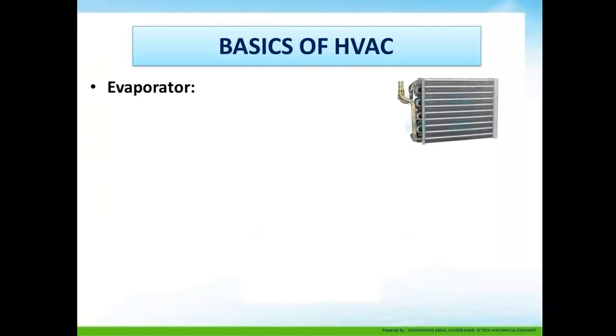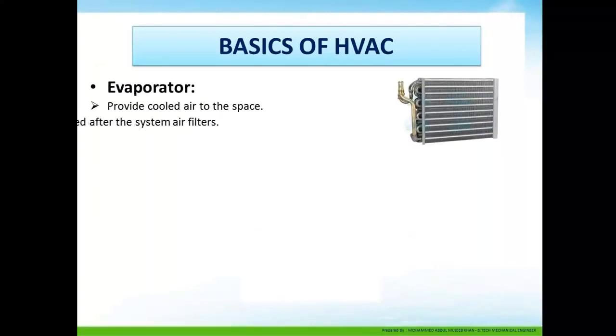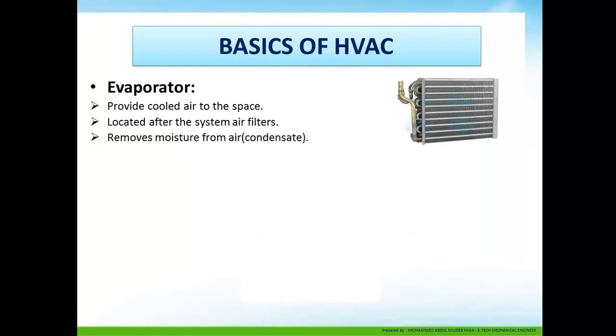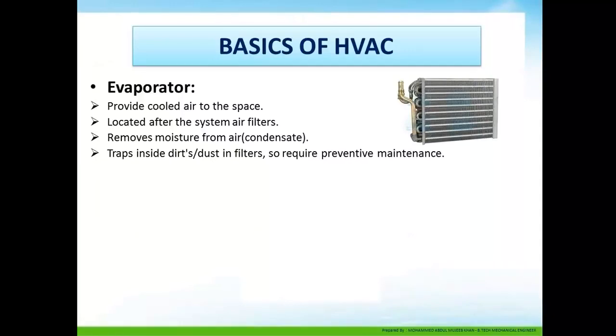Evaporator. It provides cool air to the space. It is located after the air filters in the system. It removes moisture from the air. It traps dust inside, so it also requires preventive maintenance.